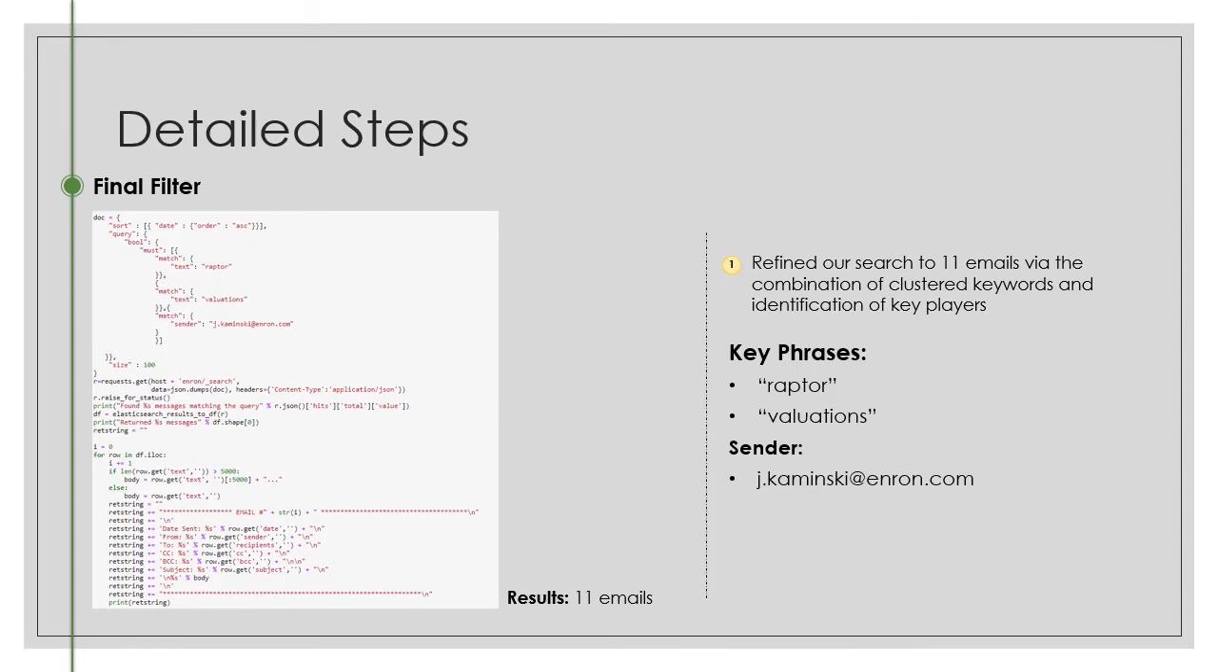From what we learned in steps 1 through 4, we were able to further narrow our Elasticsearch query down to a combination of two key phrases, Raptor from the original search, plus valuations, which came from our cluster of keywords, along with using sender Kaminsky, which came from our social networking analysis. Altogether, this provided an output of 11 emails, which was a far fewer number of emails to then research and review directly. We were then able to take that set of 11 emails and review whether or not there were wrongdoings found within the emails.